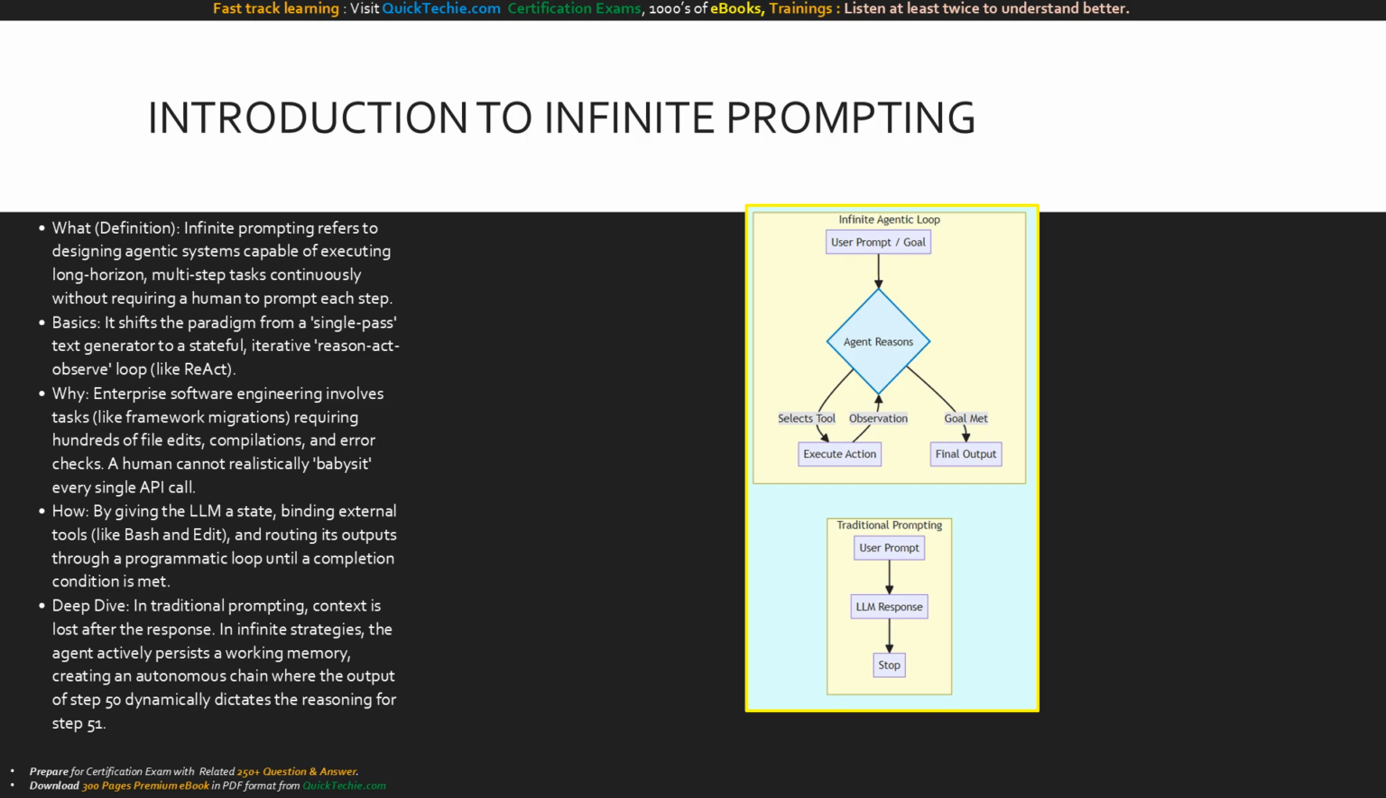In our deep dive, the critical difference is state. An autonomous agent persists a working memory, ensuring that the observations it makes at step 50 directly influence its architectural decisions at step 51, creating a continuous chain of execution.